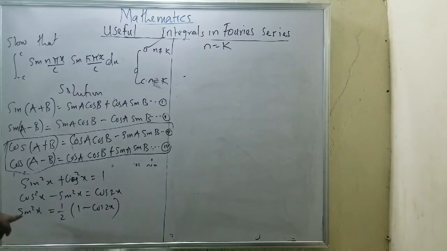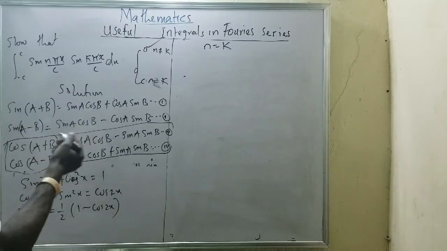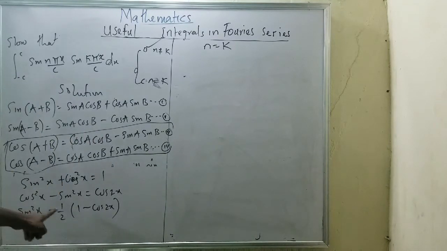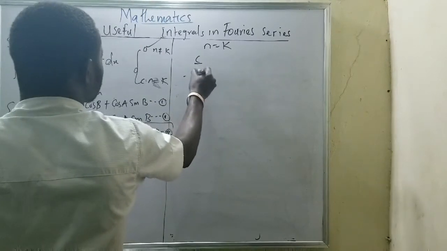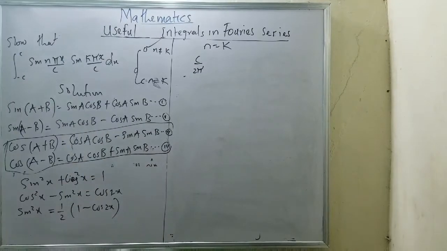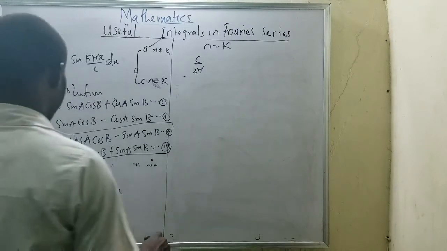It means I'll be working on this part. Now, I'll be having double angle. It means I'll be working on double angle when my n equals k. Now, I will be working on my c all over 2 pi. Please, if you don't know double angle at this point, it will be a big problem, but just understand what I mean by double angle. This is a type of example of double angle.